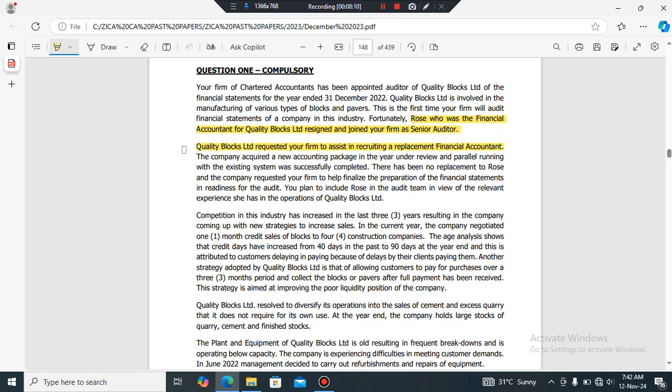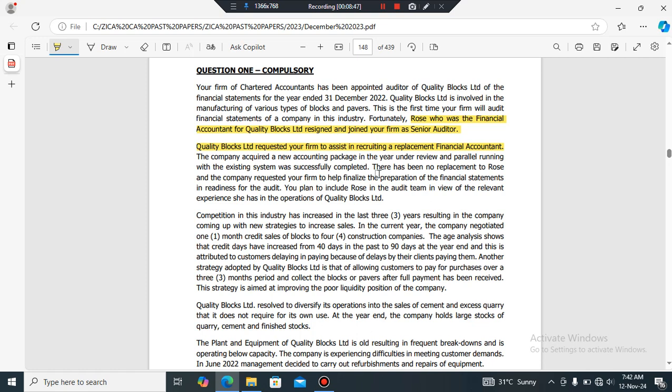So in that context, then there's a self-review threat. Not self-review, sorry, there's a self-interest threat, because this audit firm is acting as a manager. It's playing a management role, right? So now, what's the safeguard here? The safeguard is the audit firm should only go as far as providing a short list of candidates who need to take up the role, right?